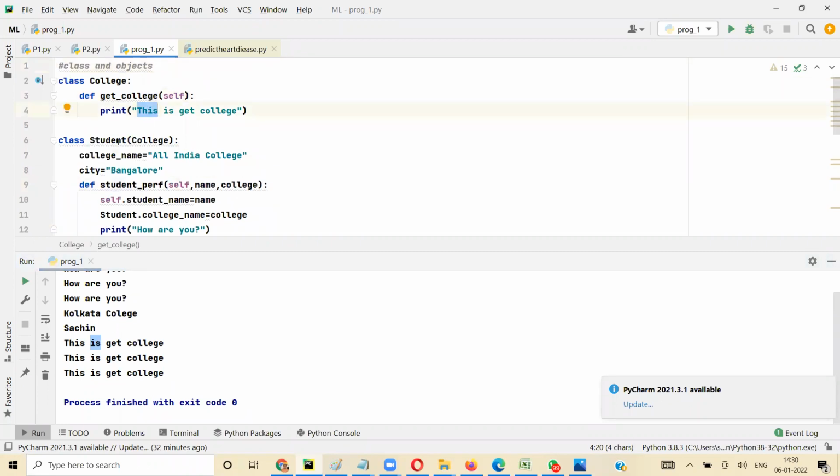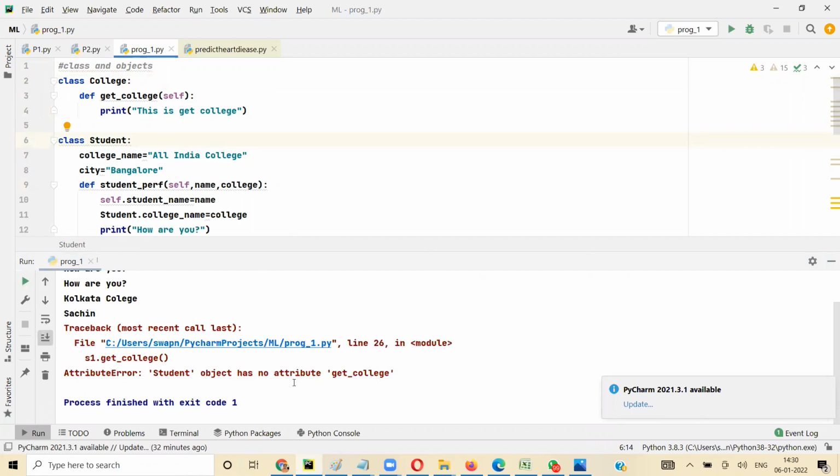And since we said college here, if I remove it, that means student and college are not connected. So I'll remove this as well. Now when I run it, it will give an error because student has no attribute get college.